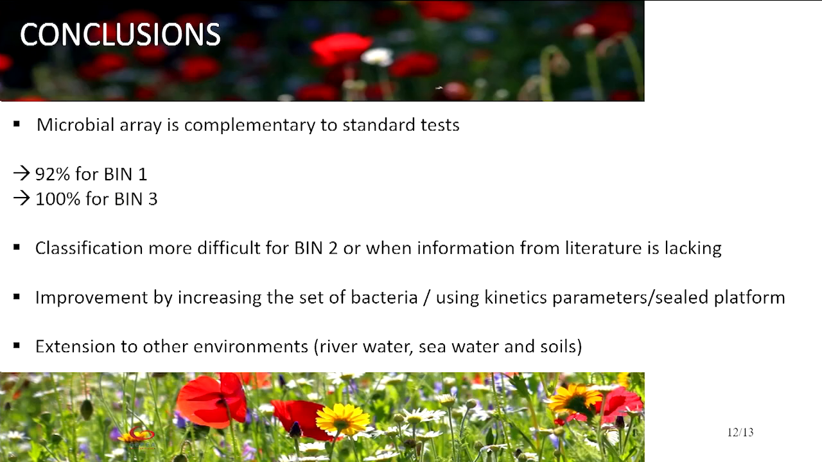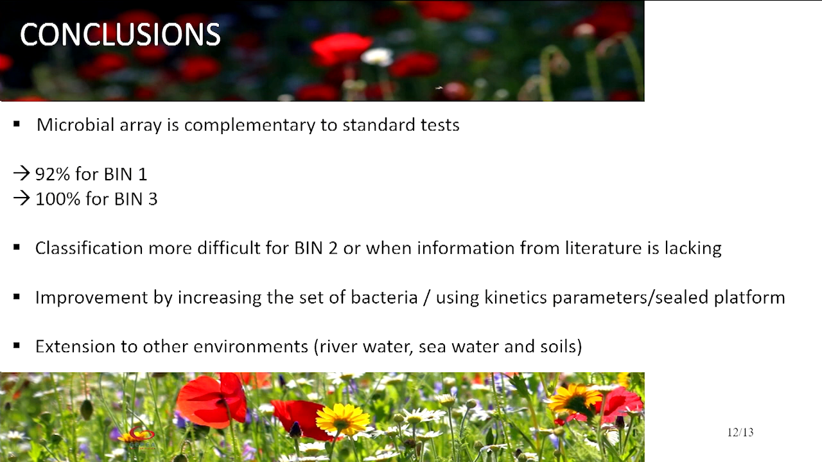So in conclusion, the question was: is there any possibility to classify a substance thanks to the number of strains that use the substance? Yes, it is possible. We can easily say yes for bin 1. For bin 3 also, though you have some overlap with bin 2. The classification may be more difficult for bin 2.